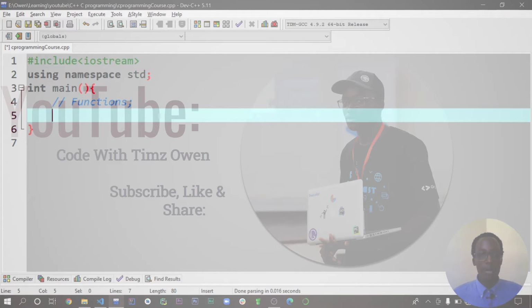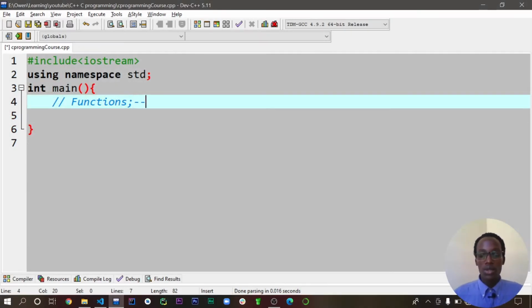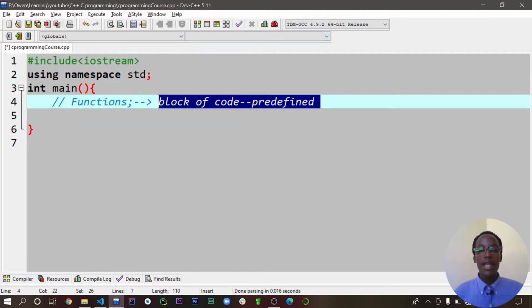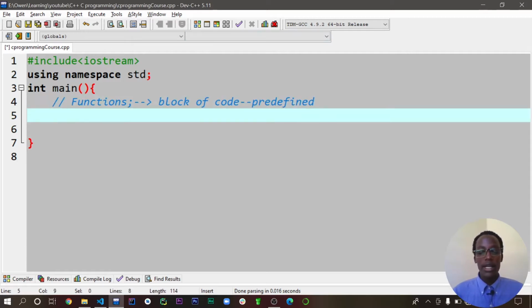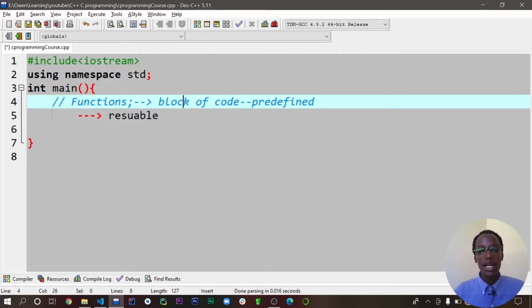Let me clarify about functions. So functions are actually like a block of code. Remember that functions are only a block of code that executes a predefined task. So you must have a predefined task. Once you have a certain task that you want to do, you can write your whole code under one block and make sure that it's also reusable. One thing about functions is you can reuse your code. Once I have code to do something, I can reuse it different times.